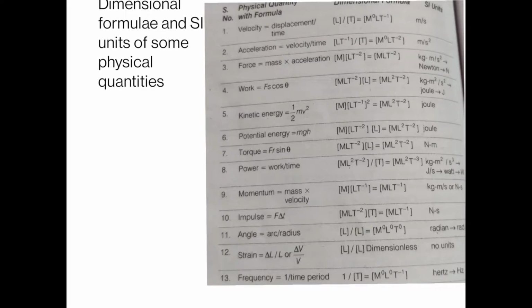And the 12th one is strain. What is strain? Longitudinal strain is delta L by L, and volumetric strain is delta V by V. In the numerator we have a length, and in the denominator again we have length. That means the dimensional formula for strain is always M0 L0 T0. That means it is dimensionless. Strain is always dimensionless, that means it has no unit.